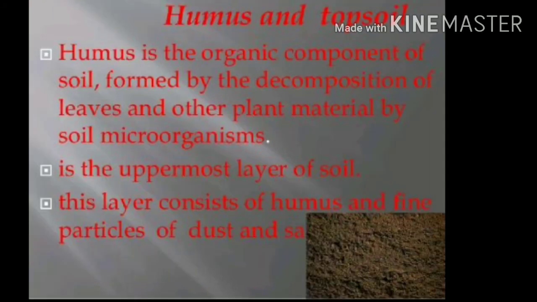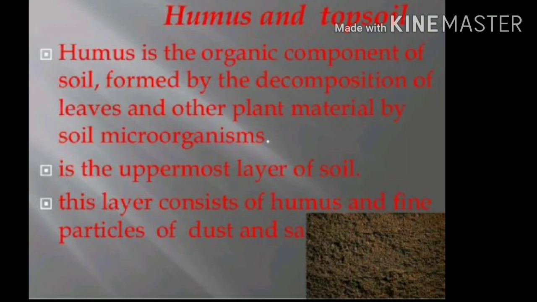Now we will discuss humus and topsoil. Humus is the organic component of the soil formed by decomposition of leaves and other plant material by soil microorganisms. It is the uppermost layer of the soil.